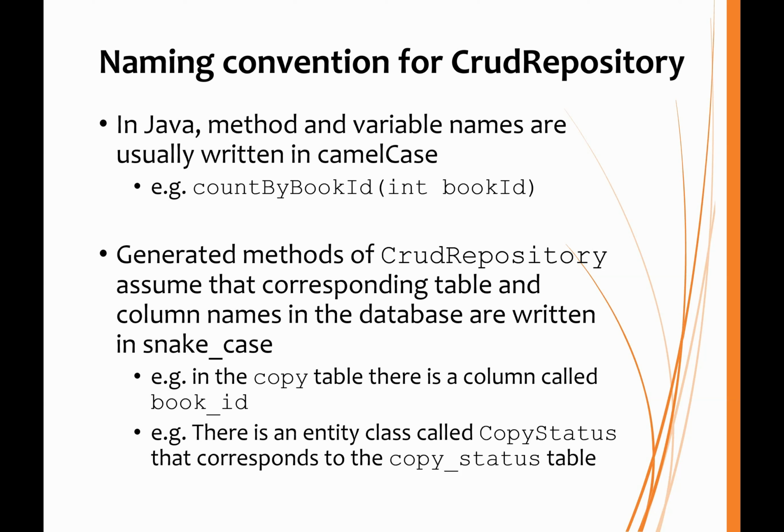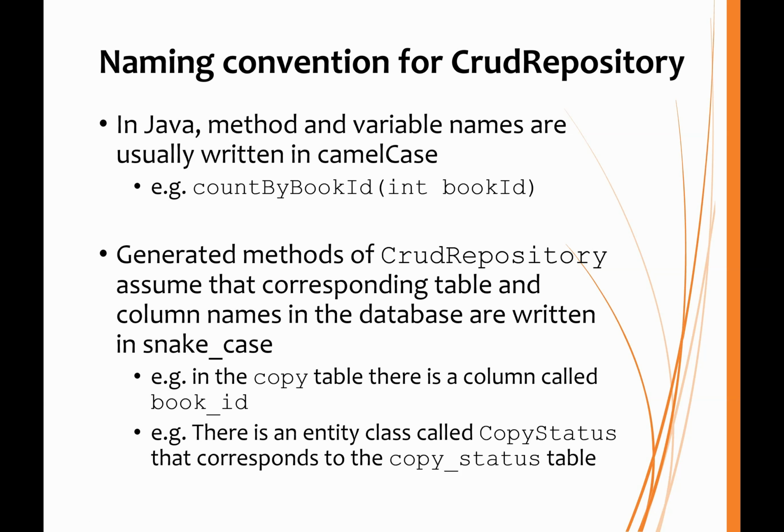Naming convention becomes quite important when we're using CRUD repository. We know in Java that method names and variable names are written using camel case. That is, the first letter is lowercase and any subsequent words will begin with an uppercase letter. Now, the CRUD repository interface assumes that there are corresponding table and column names in the database that must be written in snake case.